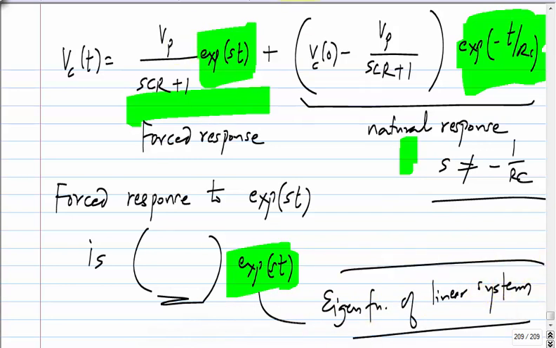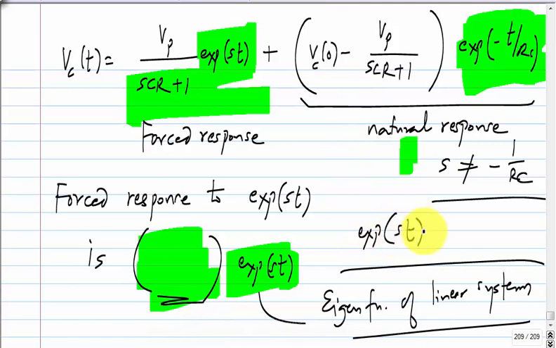And the scaling factor depends on this number S. Exponential st is characterized by only one parameter, right? T is of course time. There is only one parameter S. What is the dimension of S? It is the frequency, and later you will see that it is the general complex frequency.